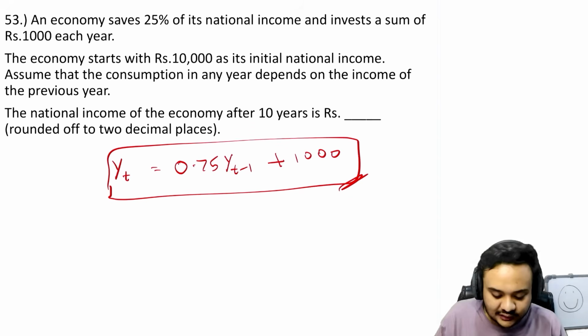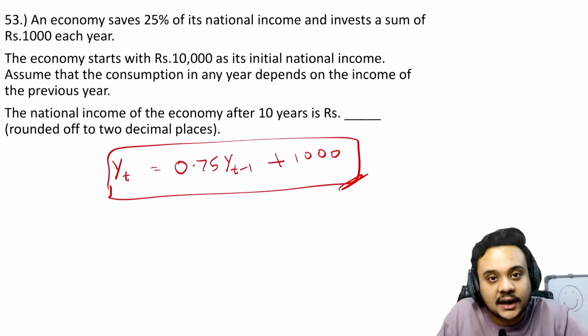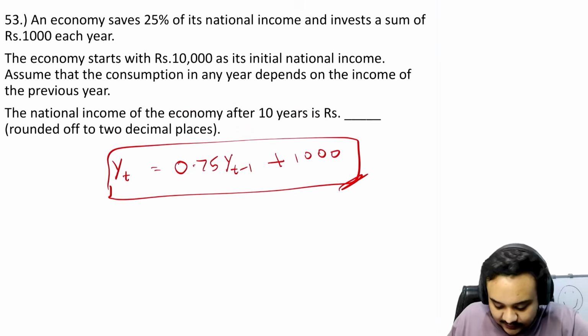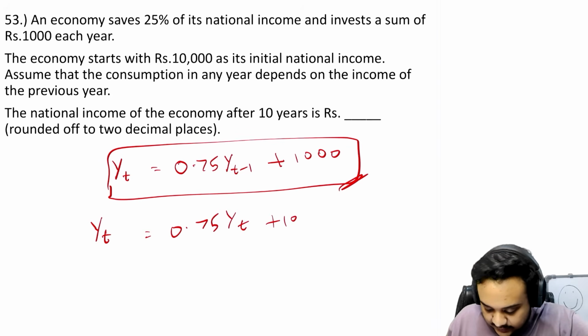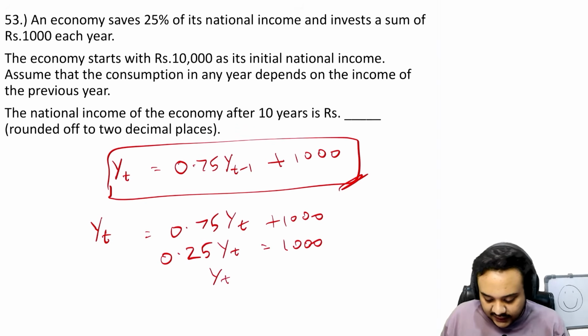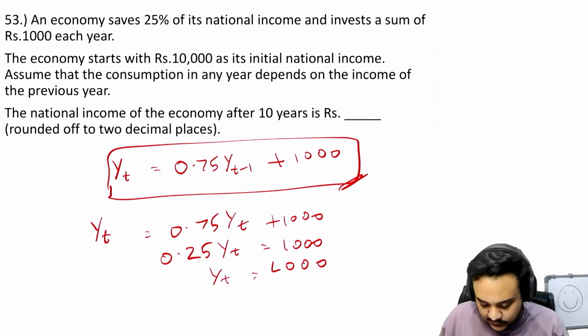But another way to solve that is that we just say that yt and yt minus 1 are the same thing. There will come a time where you can plug in this equation again and again, but you will land on the same value again and again. So instead of writing yt and yt minus 1, we will write yt on both sides. yt plus 1000. Now look what happens, this goes on the other side, again we land on the same thing that I was just telling you, and yt is 4000. Okay, let me write this more clearly, 4000.